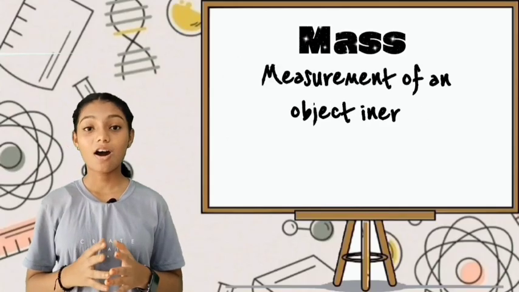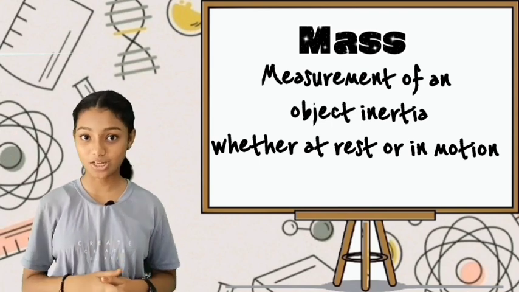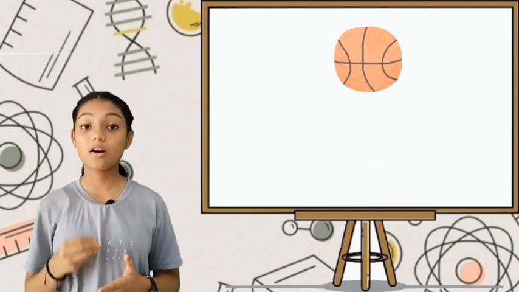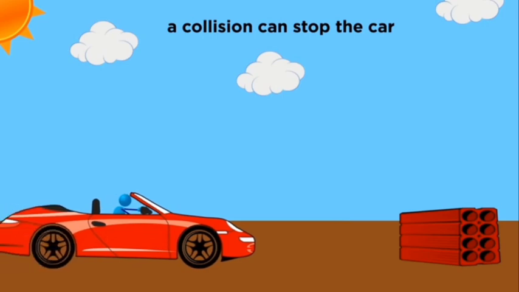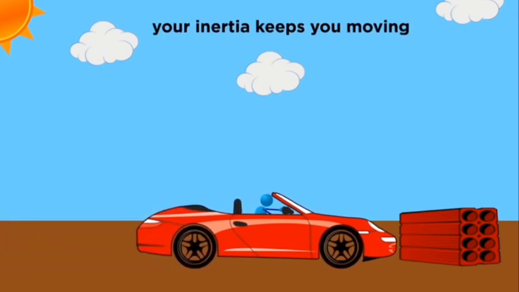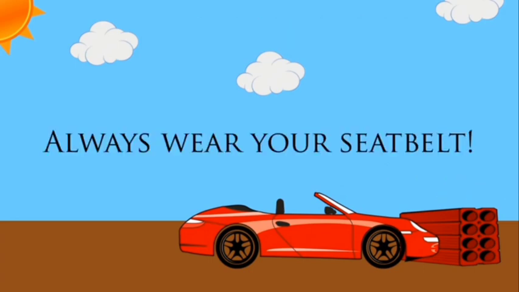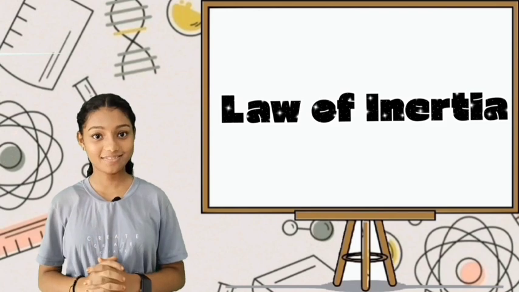Mass is a measurement of an object's inertia, whether it's in a state of rest or state of motion. As we said, this applies to an object that's already in motion. If you get into a car accident, the force of impact will stop the car, but your inertia dictates that your body will tend to continue moving, and this is why we wear seatbelts. So Newton's first law can also be summarized as the law of inertia.